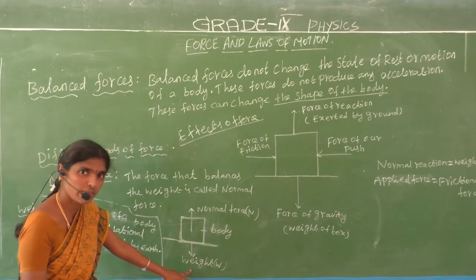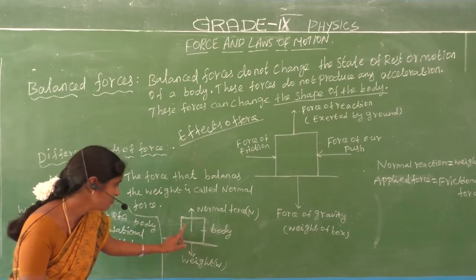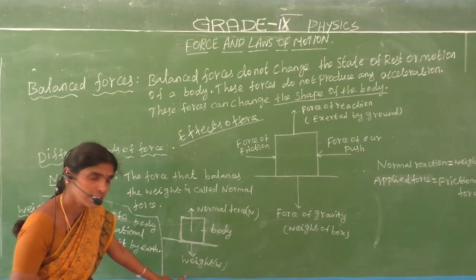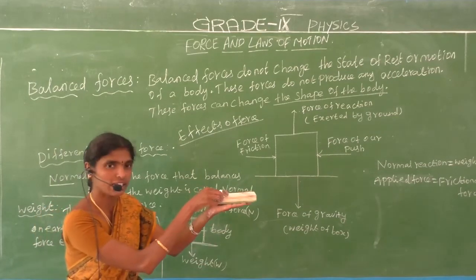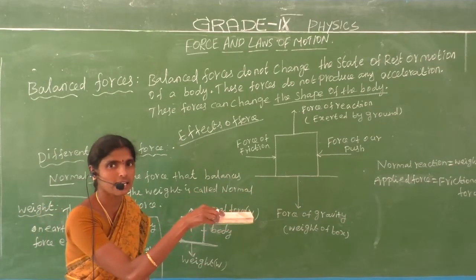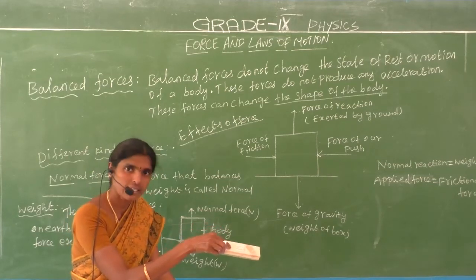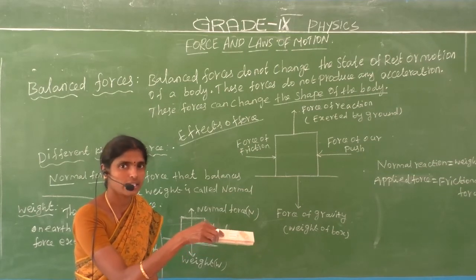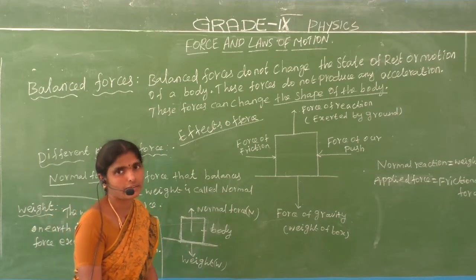What is meant by weight? It is nothing but the weight of your body, the gravitational force of the earth. If we hold a piece of dust and let go, what happens? It falls down. What is the reason? It is the gravitational force. Earth's gravitational force is a non-contact force. Are you understand? The gravitational force is a non-contact force.